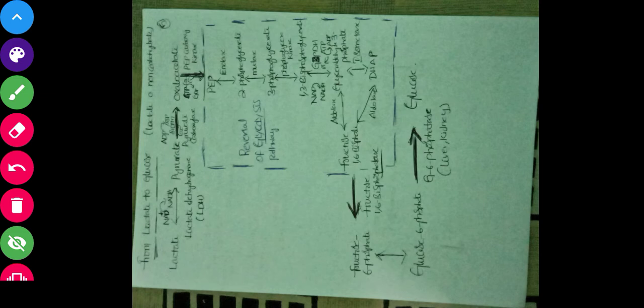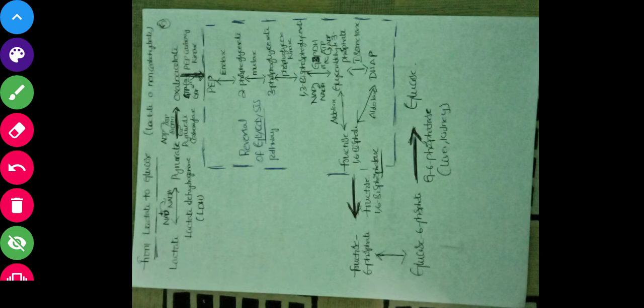Very easy. So we already know in the glycolysis pathway, the pyruvate has 2 fates. One is in low glucose level and another one is high glucose level, right? We have already seen that. At the low glucose level, what will happen? This pyruvate will be converted to lactic acid.